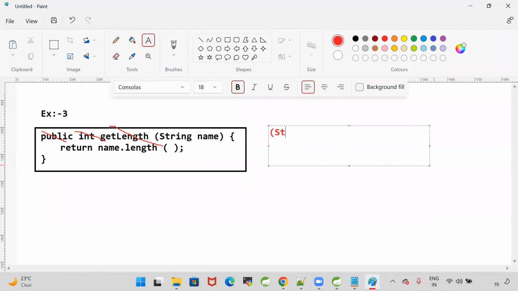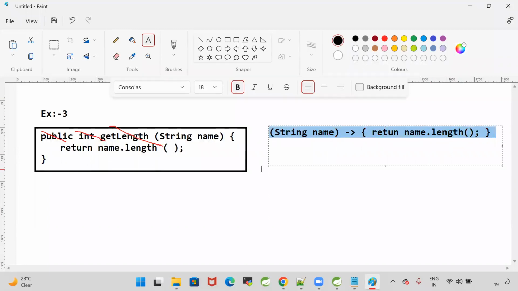If I remove everything, then what will happen? We will just have string name, then we will have a body. In the body, we are going to write the logic. What is the logic? name.length. That length we want to return. So this is the normal lambda for this method. Getting my point? String name with the body.